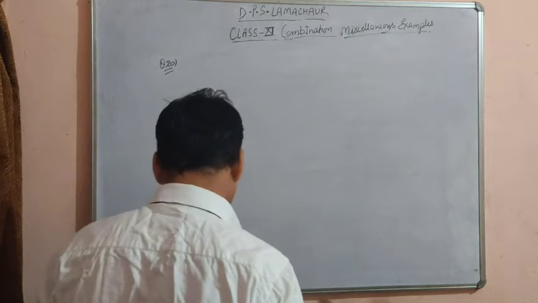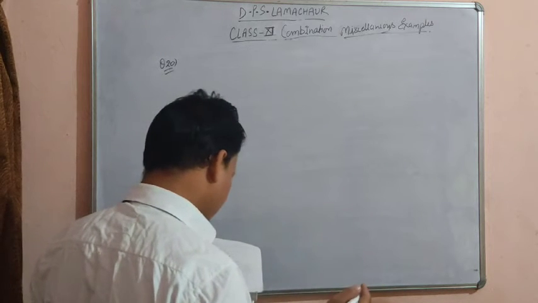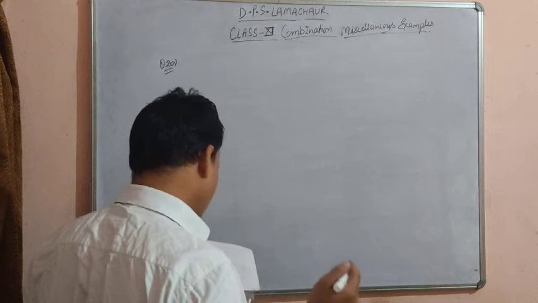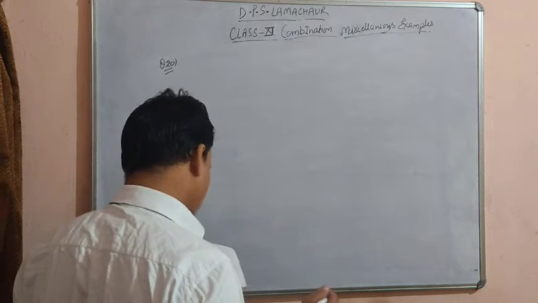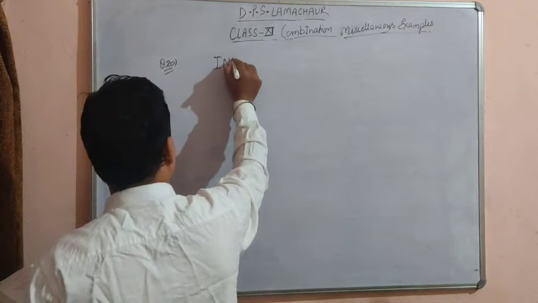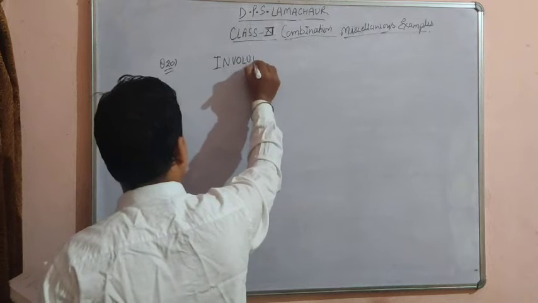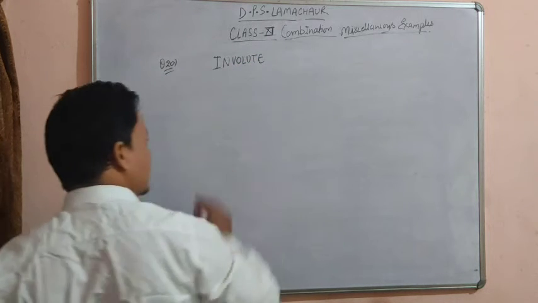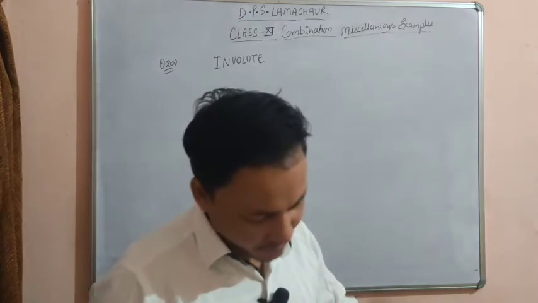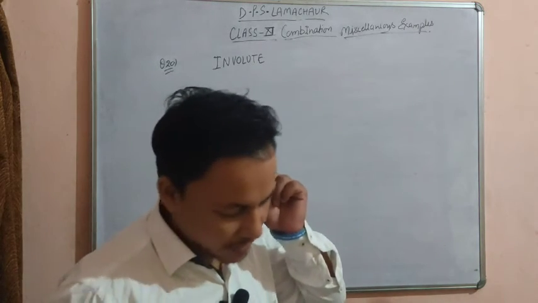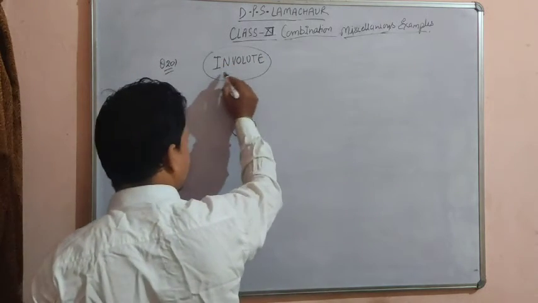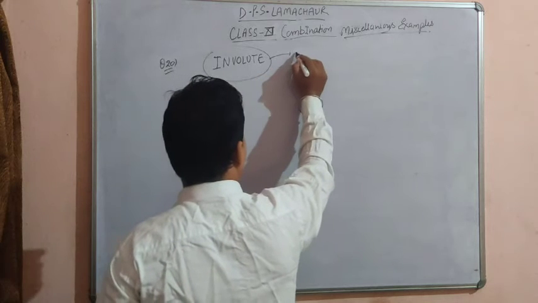Example number 20 is: how many words with or without meaning, each of 3 vowels and 2 consonants, can be formed from the letters of the word involute. We have this word given, and we have to make words out of these letters, each with 3 vowels and 2 consonants.